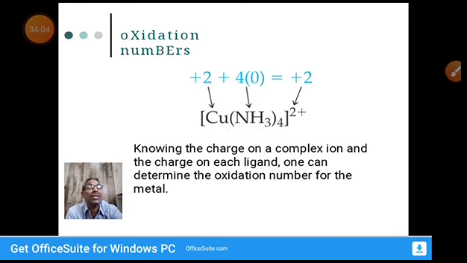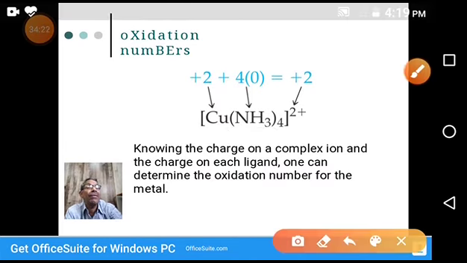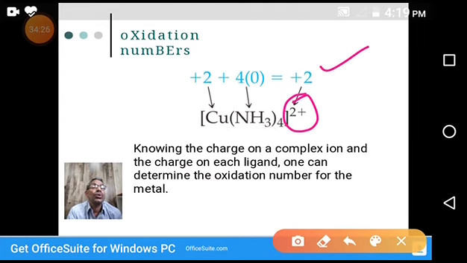Take the complex tetraamminecopper(II). We will see the nomenclature in the following classes, but the compound name is tetraamminecopper(II), so the whole complex has a charge of plus 2. Ammonia is a neutral ligand, so 4 times 0 is 0.